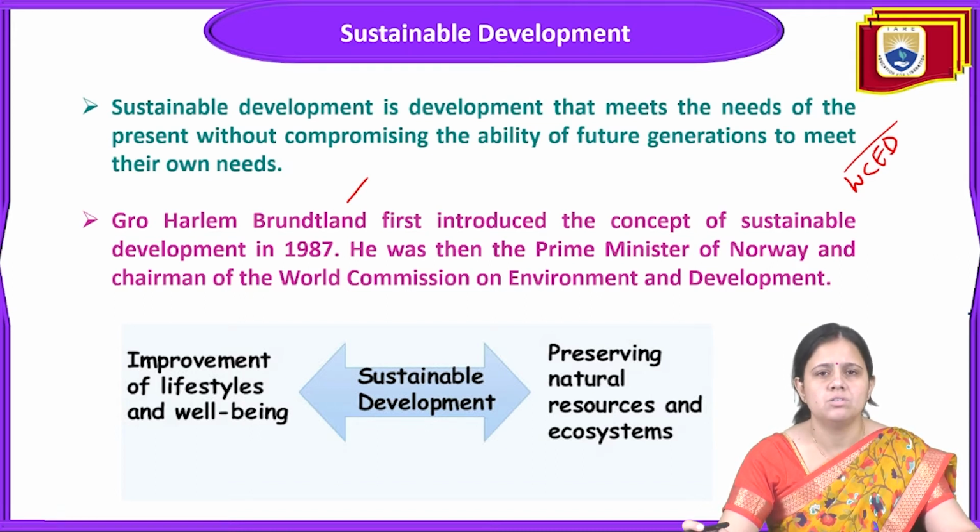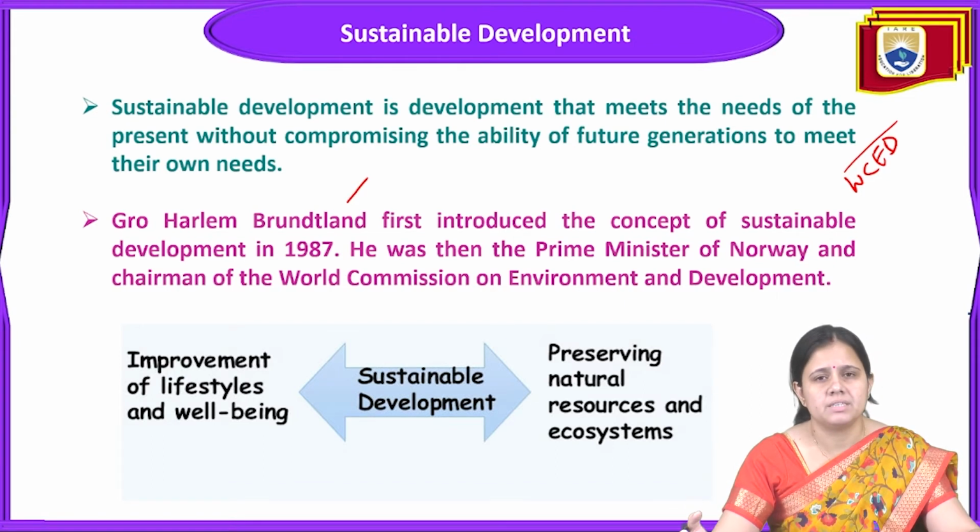so that the world does development, but also takes care of the needs of the future generation, because development is never about just developing more. It should be in a proper manner.